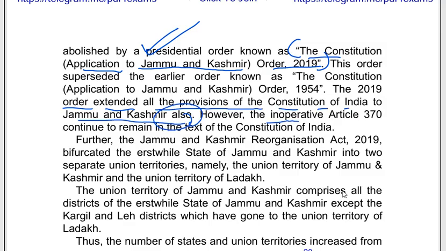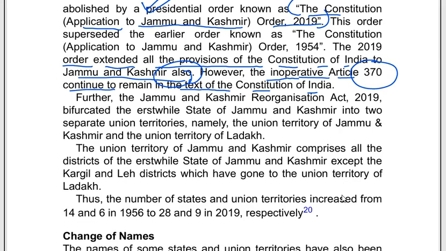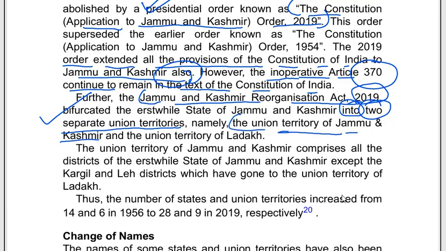However, inoperative Article 370 continues to remain in the text of the Constitution of India. And further, by passing the Jammu Kashmir Reorganization Act 2019, the bifurcation happened. And how it has taken place by creating two separate union territories. One was the Union Territory of Jammu Kashmir, another was the Union Territory of Ladakh.